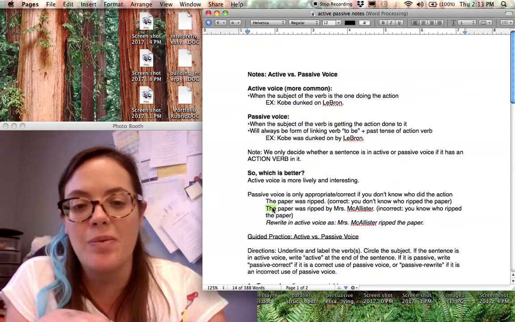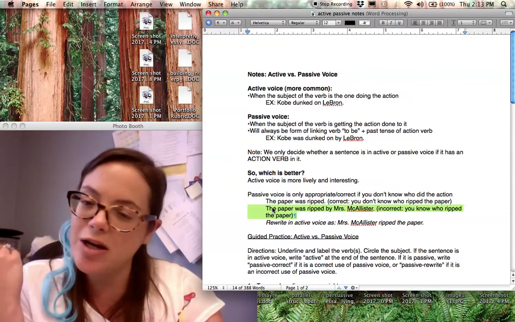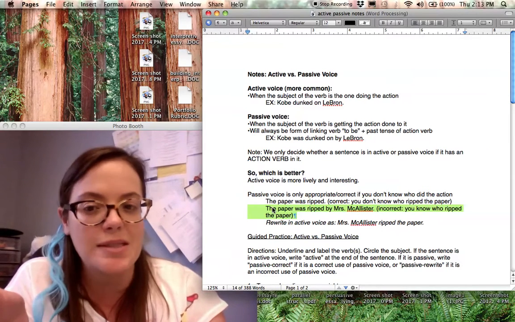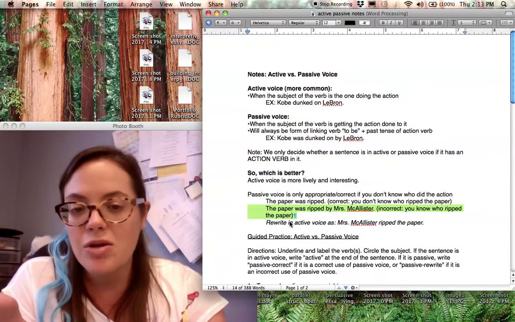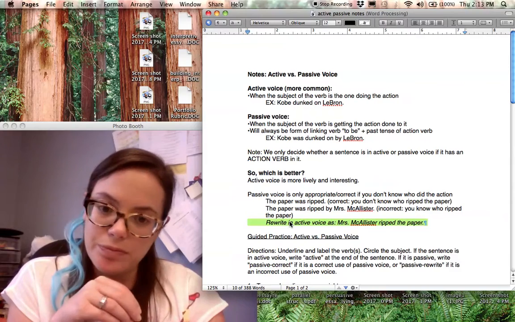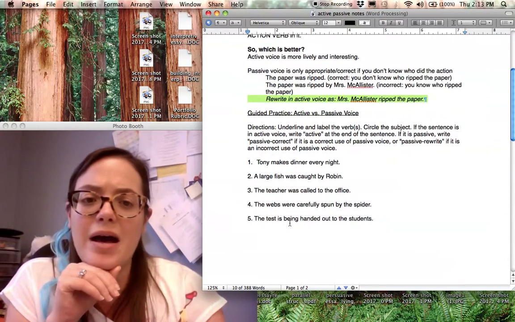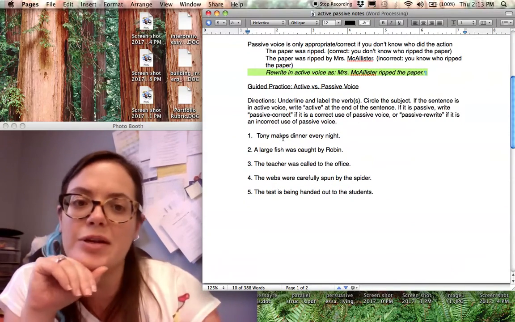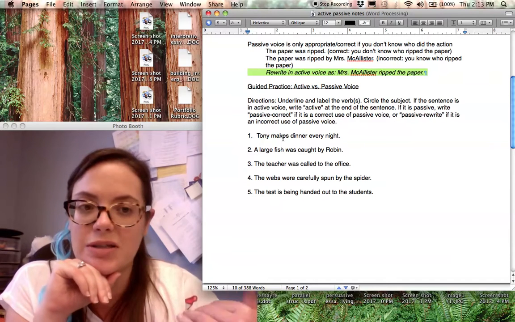However, if I say the paper was ripped by Mrs. McAllister, I know who ripped the paper, so there's no reason to word it that way. So it's better to rewrite in active voice as Mrs. McAllister ripped the paper.